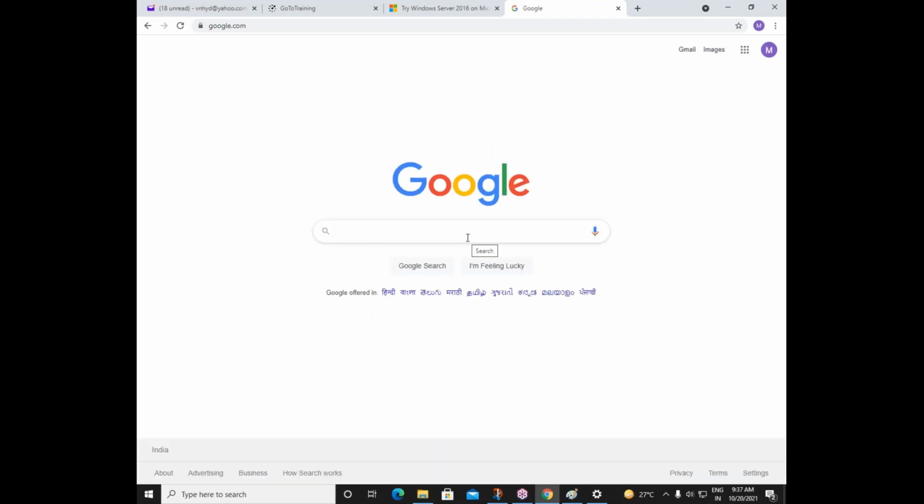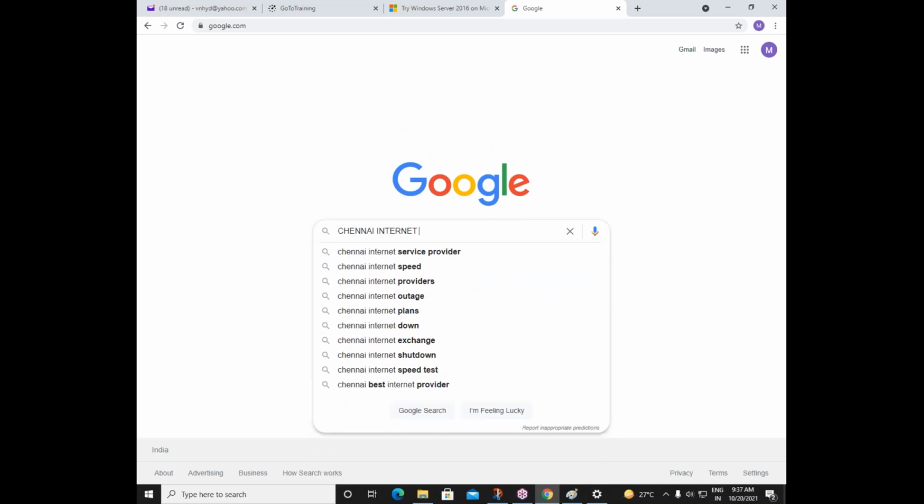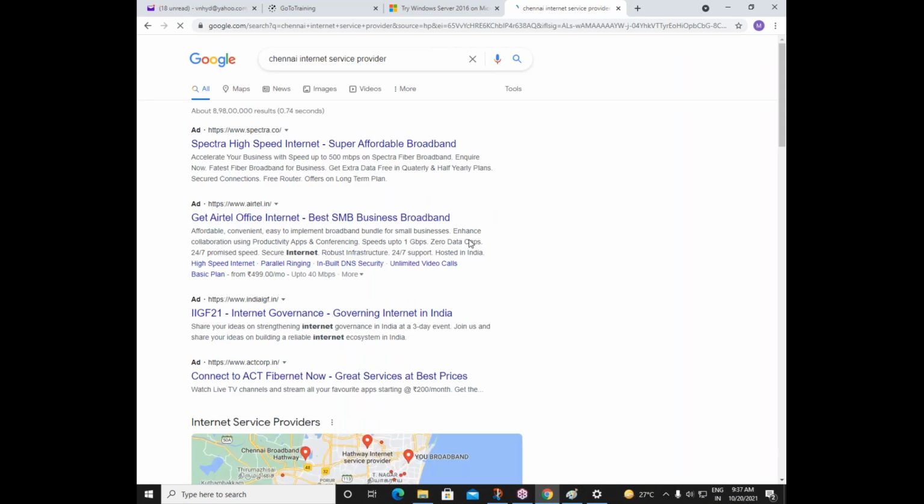The cable internet connection actually we need to take. Ad corporation is there in Chennai also, so you can go with ACT, or you can go with Airtel or Spectra is also showing here.